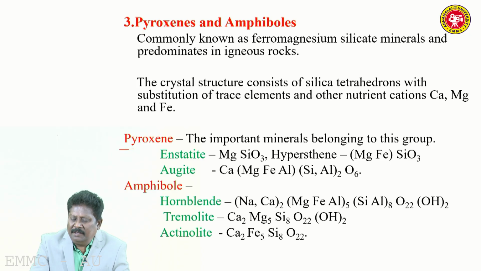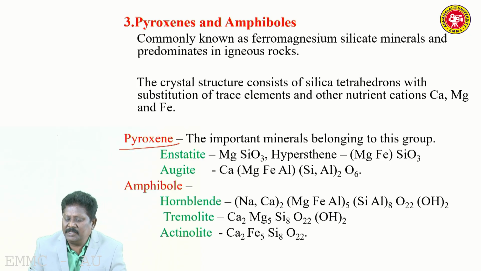So, first one is pyroxene. The important minerals belonging to this group are enstatite, MgSiO3, and hypersthene. So it supplies magnesium, iron. Then augite, in which calcium, magnesium, iron, silica, and alumina are all present. Then amphibole, for example hornblende, containing sodium, calcium, magnesium, iron. Then tremolite, Ca2Mg5Si8O22(OH)2. So this mineral is able to supply calcium, magnesium, silica, etc. Actinolite, a calcium iron silicate.